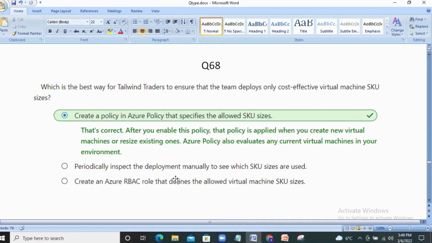Create a policy in Azure policy that specifies the allowed SKU sizes. After you enable this policy, that policy is applied when you create new virtual machines or resize existing ones. Azure policy also evaluates any current virtual machines in your environment. The other two are not matching our question, so we can ignore those two. And the first one is right.